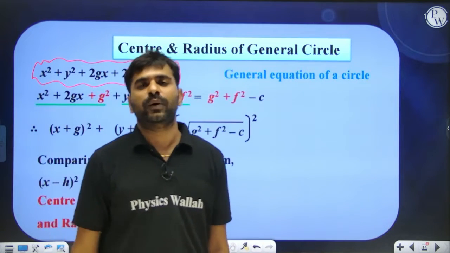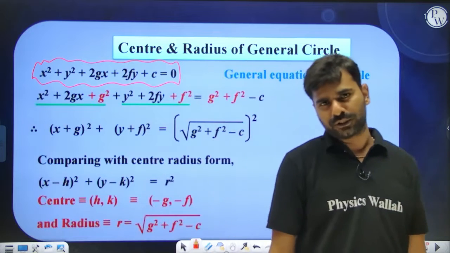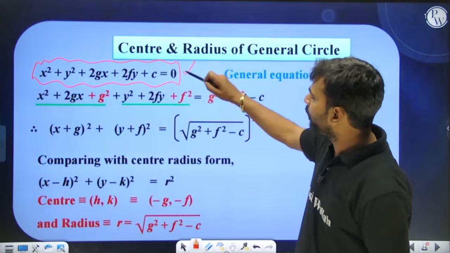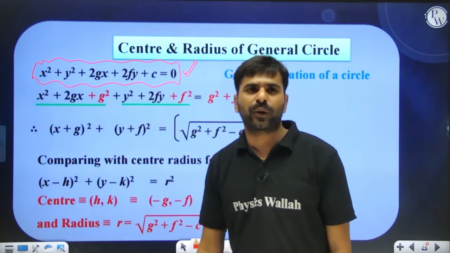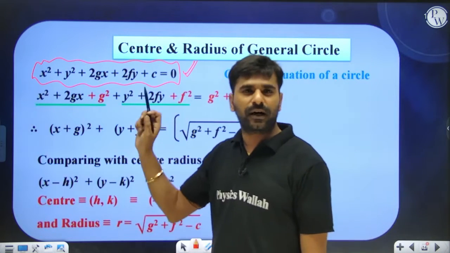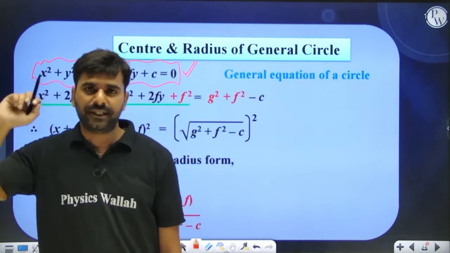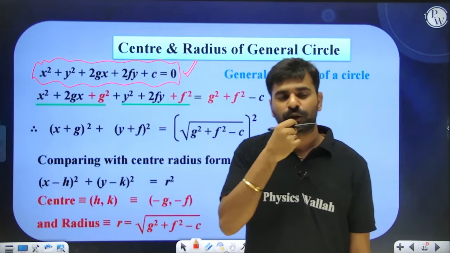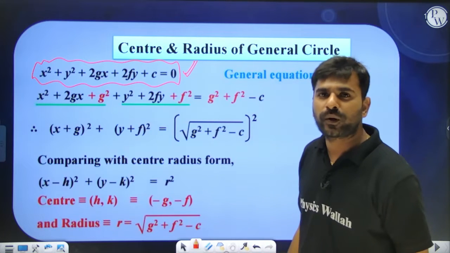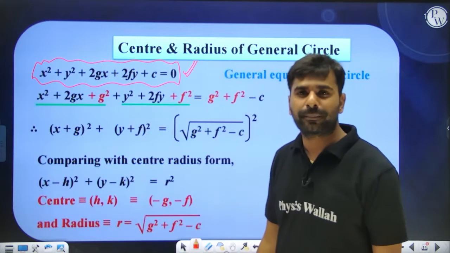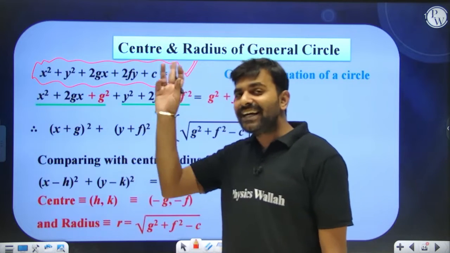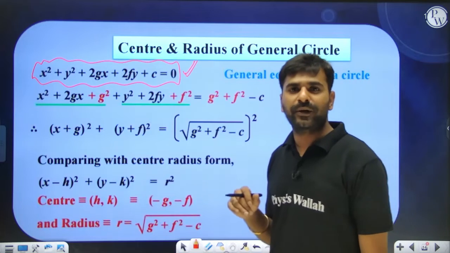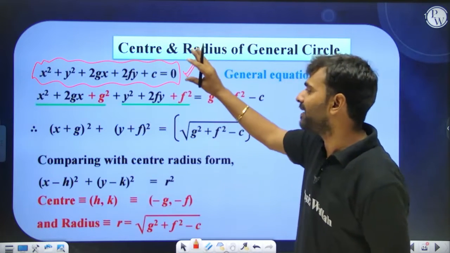X square plus y square plus 2gx plus 2fy plus c equals to 0 represents nothing but equation of a circle only. Observe over here, the coefficient of x square and y square are both 1, and this is a general equation which we have studied in the last class. That is general equation of a 2-degree curve: ax square plus by square plus 2gx plus 2fy plus 2hxy plus c equals to 0. In that equation, if a and b are both 1 and h is equals to 0, then that particular equation represents a circle. So that's why we get something like this.